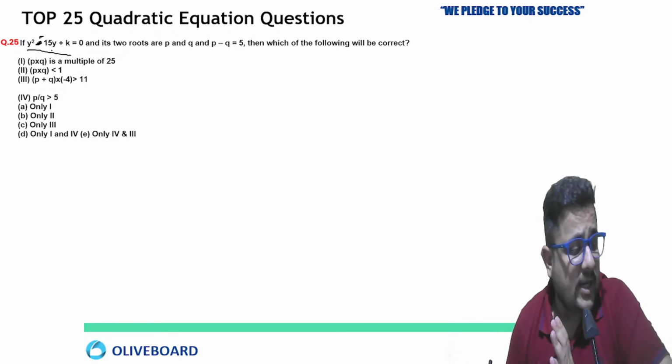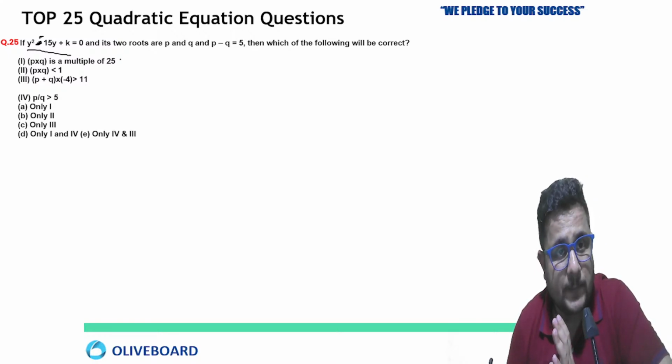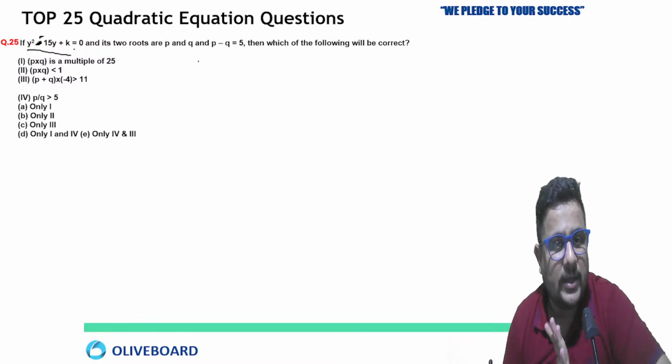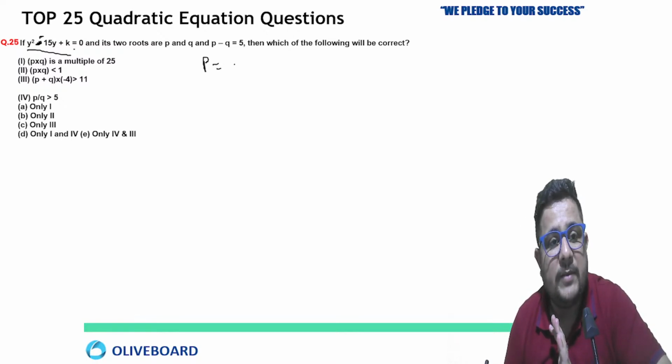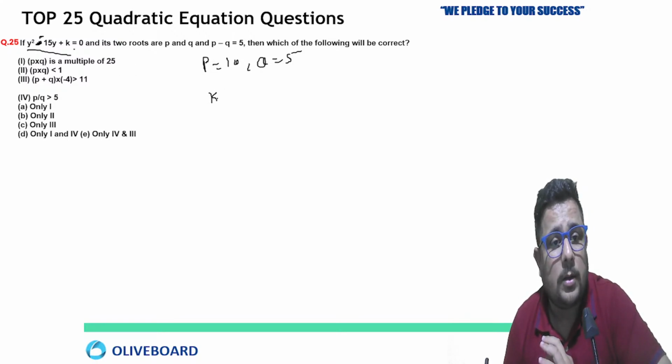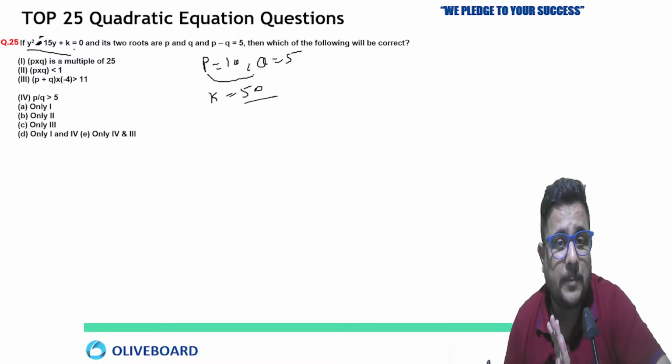Because we are not having much time today, I am not making that many changes. Y square minus 15y plus k equals 0. Its two roots are P and Q. So in that situation directly we got what? The same thing will happen there. P will be 10, and we got Q equal to 5. Both are positive here. Now K would be what? K would be 50, that I have calculated as P into Q for you. So PQ, fine, that was absolutely correct.